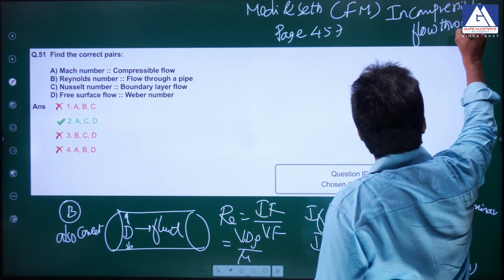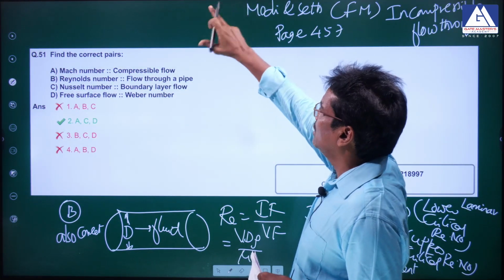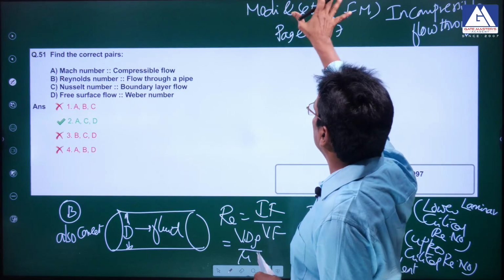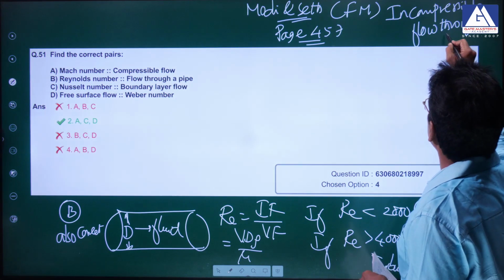Incompressible flow through pipes. In fact, immediately after the Reynolds experiment, you can see this topic on page number 457, incompressible flow through pipes.